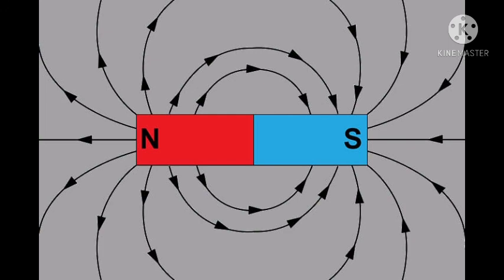The direction of the magnetic field is always from north to south. So if you place any magnetic material near the magnet, and that material experiences a force, it gets influenced by the force exerted by the magnet. The region around a magnet where the magnetic force can be experienced by the object is called a magnetic field. The substance which we place near the magnet experiences the force because it is kept around the magnet, and that region is the magnetic field.